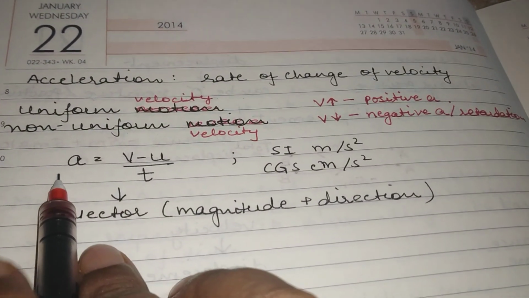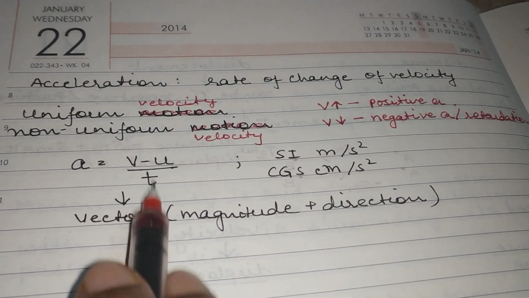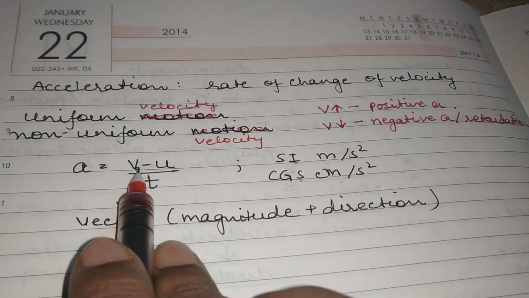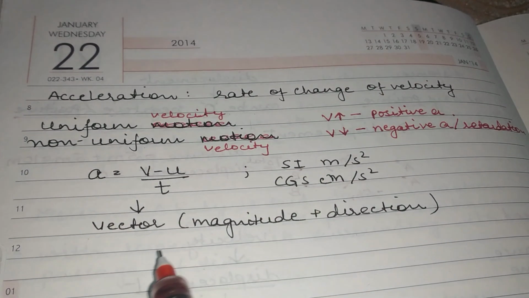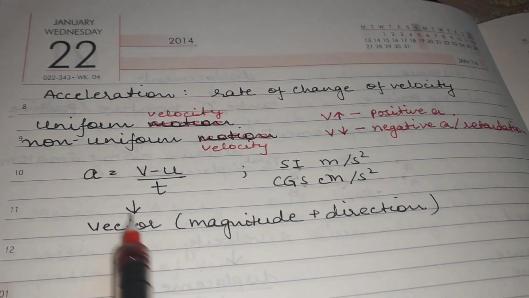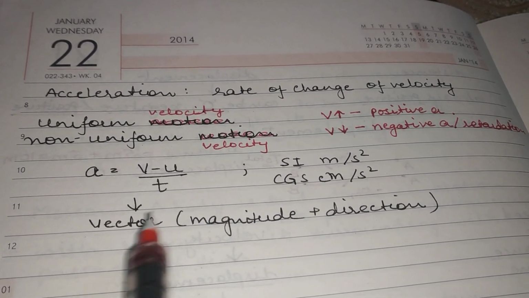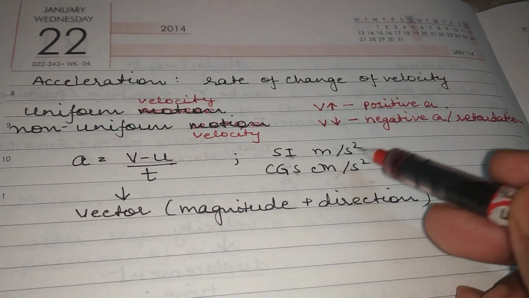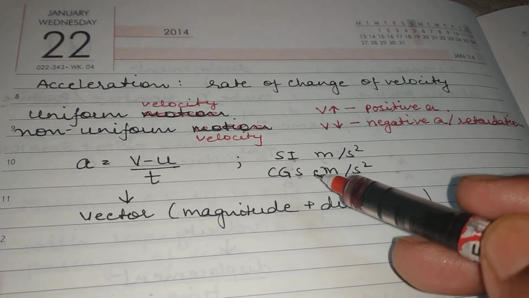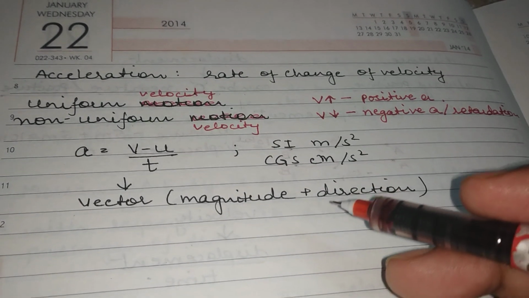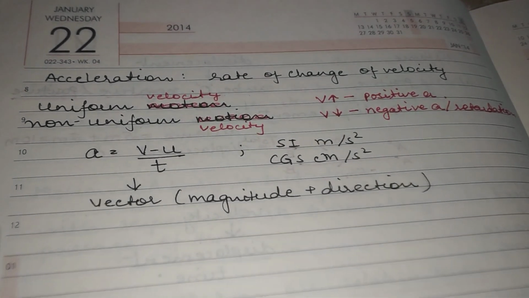And hence, acceleration is given by v minus u upon t. Since v and u both are velocities, where u is the initial velocity and v is the final velocity, which is a vector quantity, this makes acceleration also a vector quantity. And its unit is meter per second square in SI, while centimeter per second square in CGS. So that is what the acceleration is. That means how quick the change in the velocity is taking place.